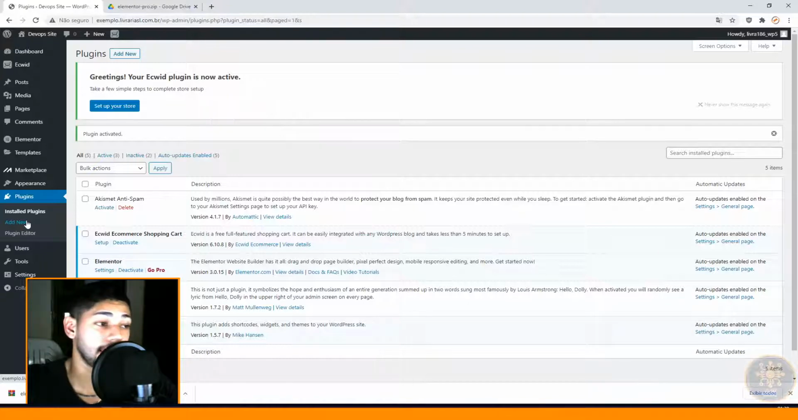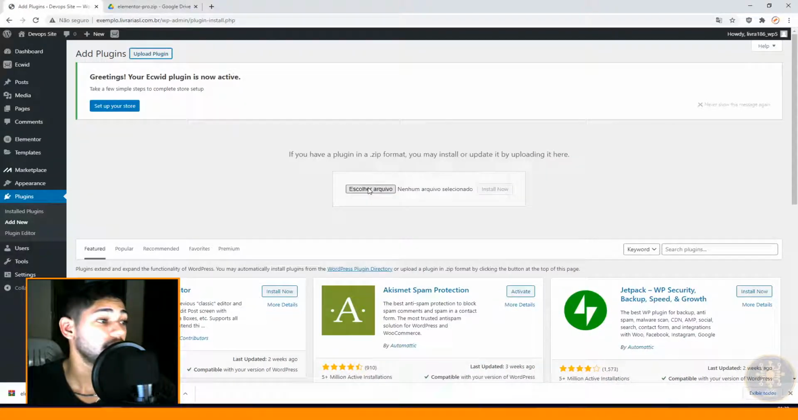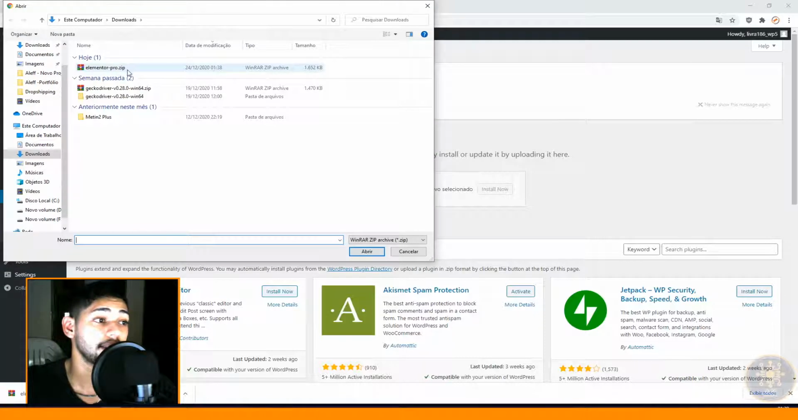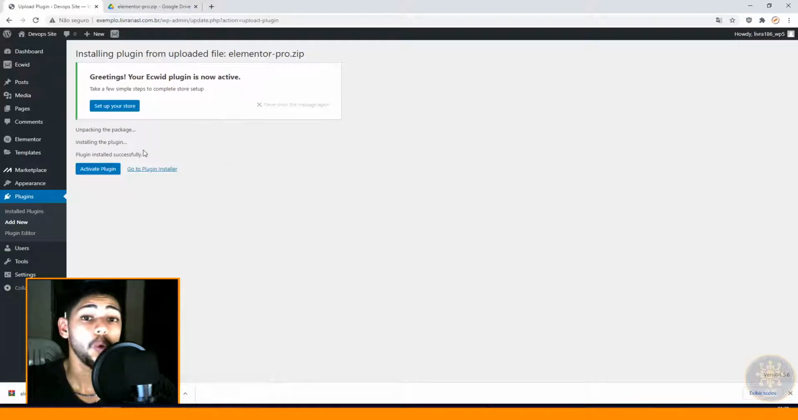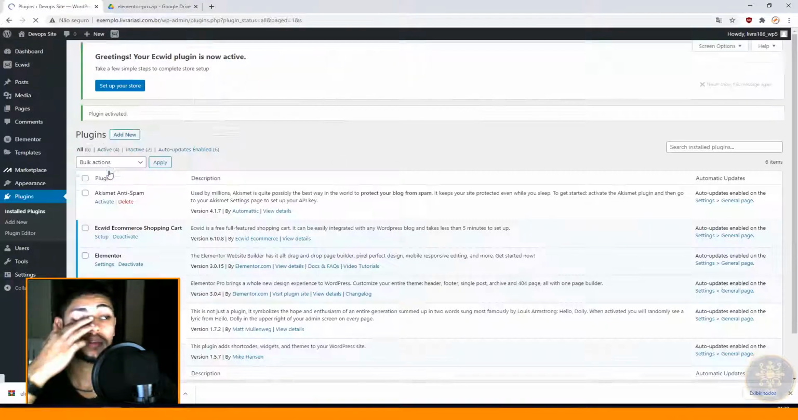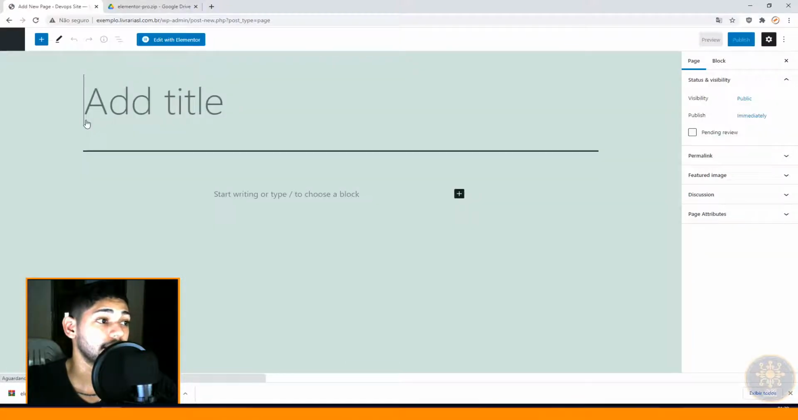So click again on Add New, Upload Plugin, Choose File and select the Elementor Pro.zip. And click on Install Now. So activate the plugin. Yes, Elementor Pro is activated. We're going to test it on some page. Let's create a page, Add New, and click on Edit with Elementor.